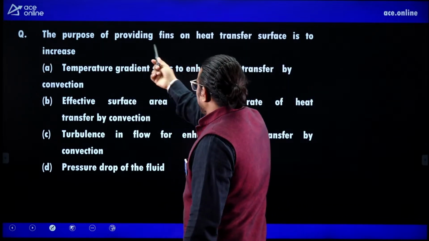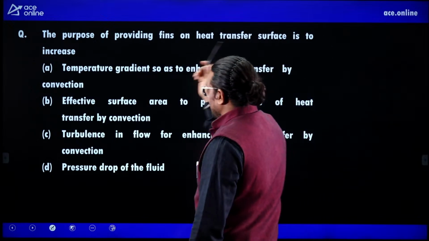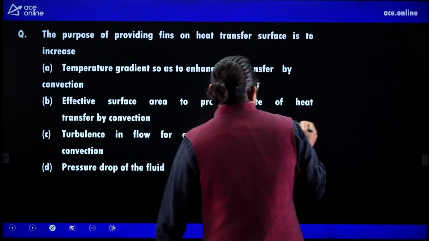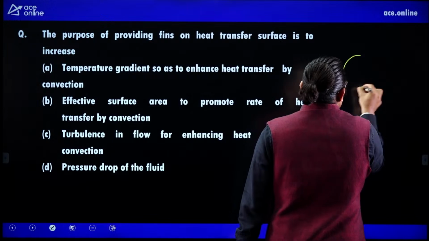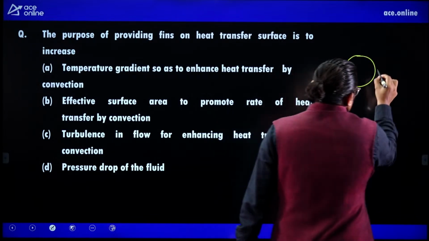The purpose of providing fins on the heat transfer surface area is to increase... Please listen carefully. Let us say this is the hot body.